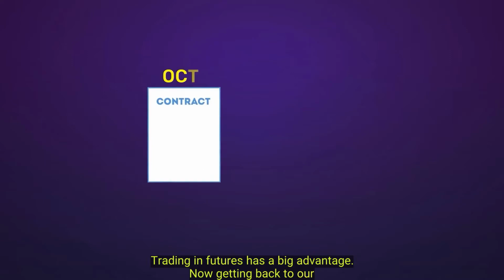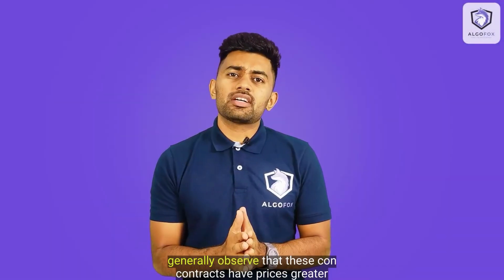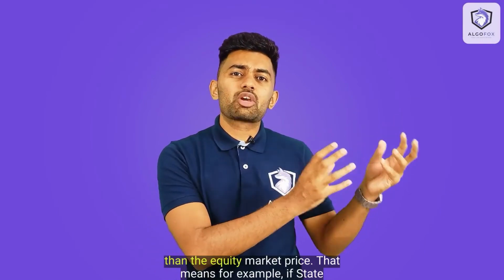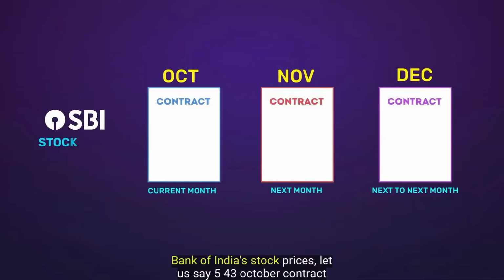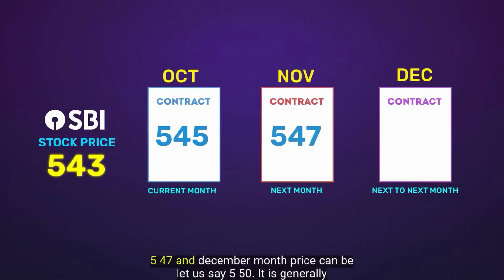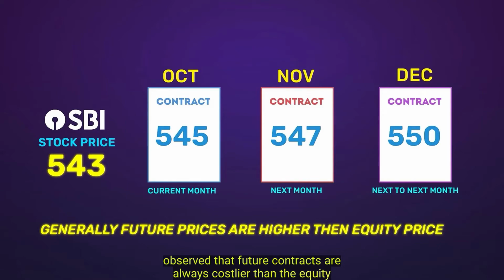Now, getting back to our three contracts, that is October, November and December, you will generally observe that these contracts have prices greater than the equity market price. That means, for example, if State Bank of India's stock price is, let us say, 543, then October contract price will be, let us say, 545, November month price will be, say, 547, and December month price can be, let us say, 550. It is generally observed that future contracts are always costlier than the equity prices.